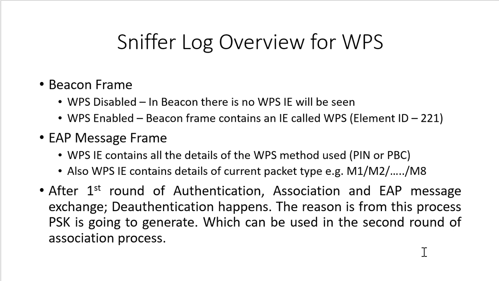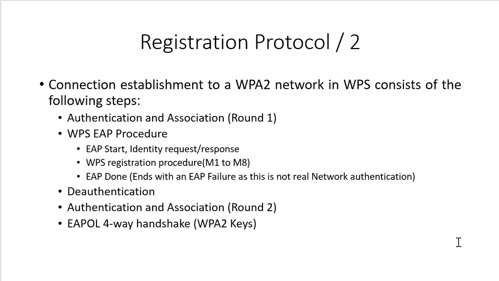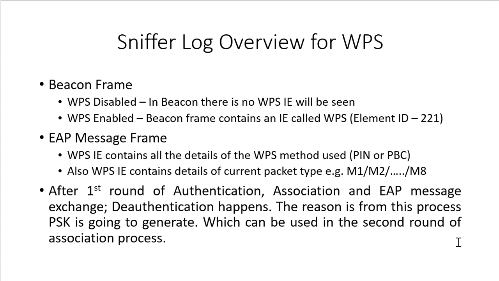You know what is the reason behind it? The reason is this is not a real-time authentication procedure, as we saw in my previous slide. See, this is not a real network authentication. So for that, what happens? After the EAP message exchange, deauthentication happens. The reason is, from that process, the PSK is going to be generated, which can be used in the second round association process. Like for WPA2, this is required. Okay, that's the reason the EAP failure happens.